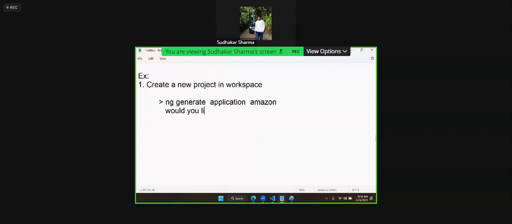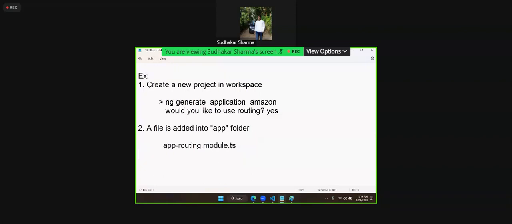would you like to use routing? Here we have to choose yes. Whether you want to add the routing module, you have to choose yes. Once it is done, a new file is added into the app folder. What is that file name? It will be app-routing.module.ts.